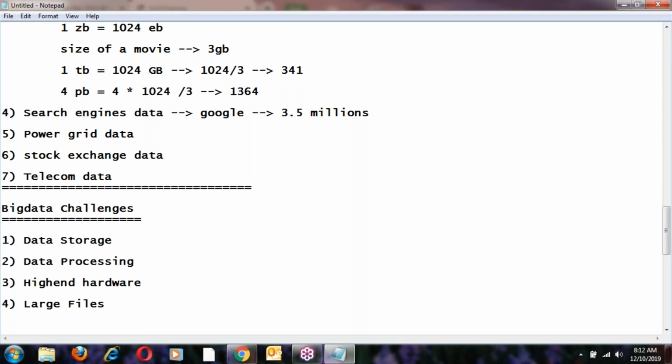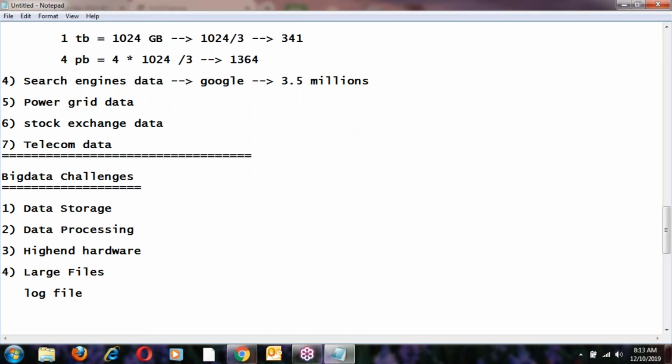Take some application that has been running for the last 10 years. That application generates a log file based on transactions.